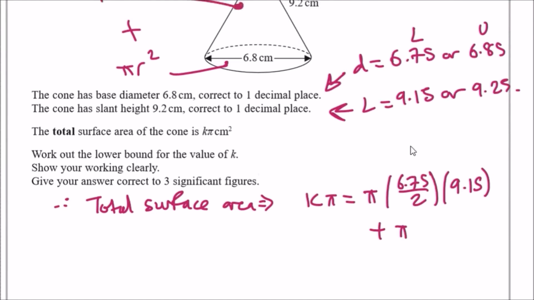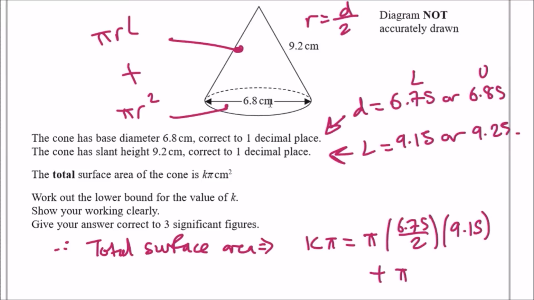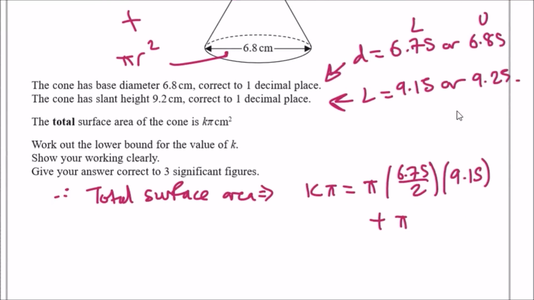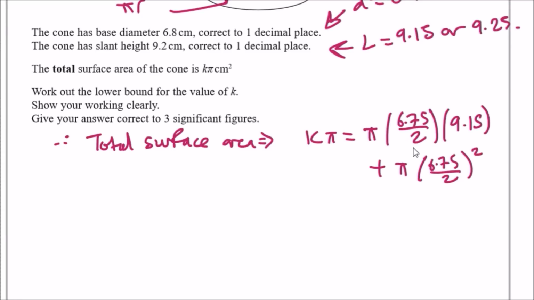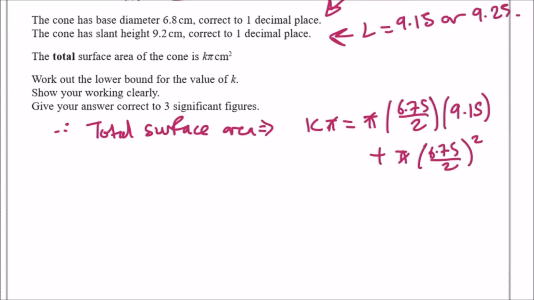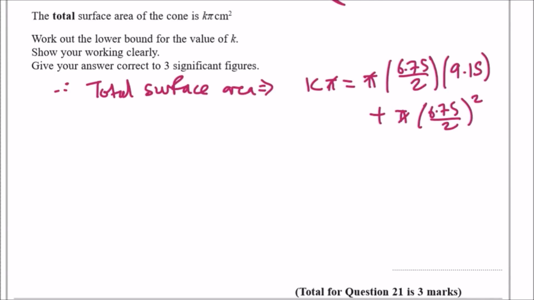pi times r squared. So again, half of this one, so 3.4. So it'll be half of 6.75, squared. Why? Because we need to find half the diameter. And that's it. Now, that's all you have to do. And the thing with these kinds of equations is that you can now cancel all the pi's, because there's pi's everywhere. So you're left with k equals 6.75 over 2 times 9.15 plus the remainder. And that's it. Just put that in your calculator and see what you get.